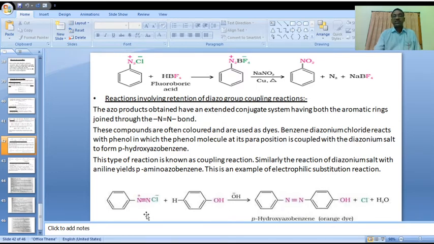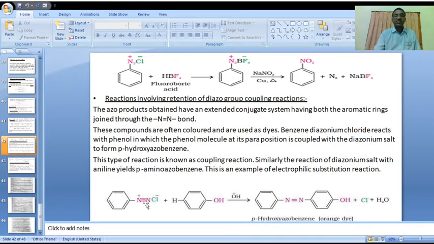We'll discuss clearly. This benzene diazonium chloride reacts with phenol. In this phenol, cleavage of the para position hydrogen takes place, and the benzene ring bonds with the nitrogen.